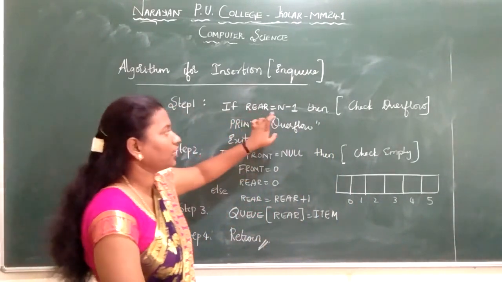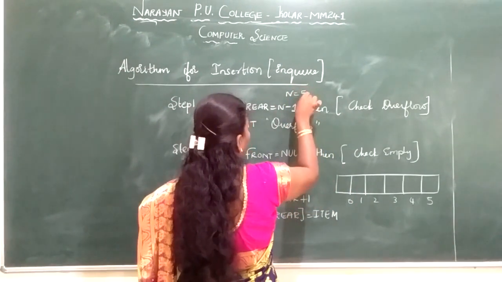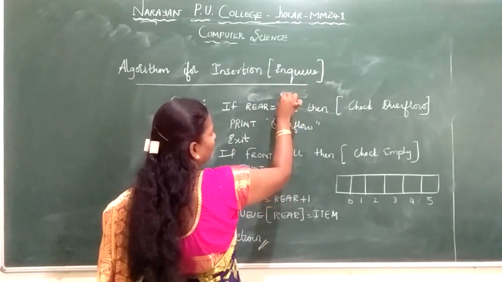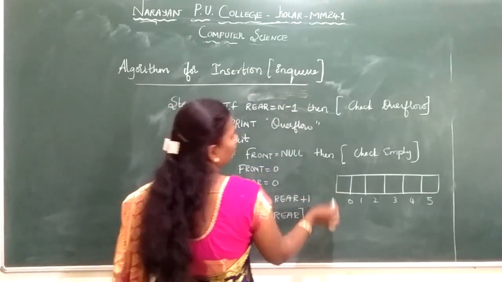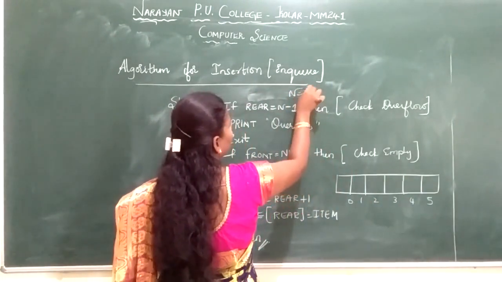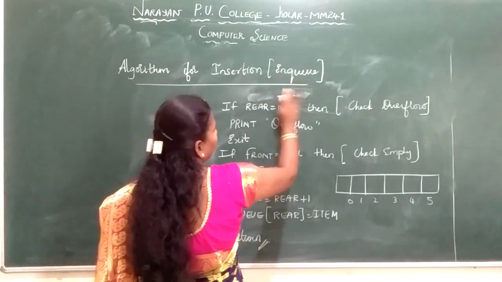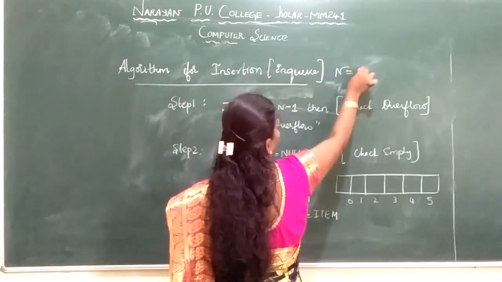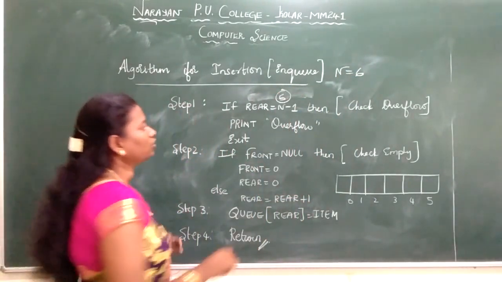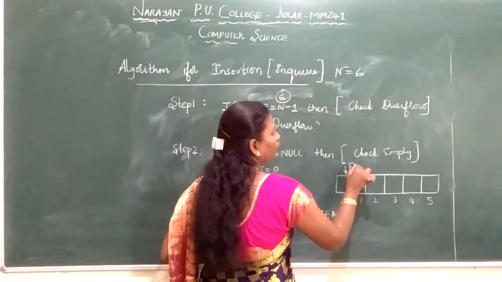You will check rear is equal to n minus 1. So what is my n? Your n is 6, so n minus 1, that is 6 minus 1, is 5. So now your rear is 5. Okay. Understood? Now print overflow. If you reach this maximum size, we have to tell that it is overflowing.